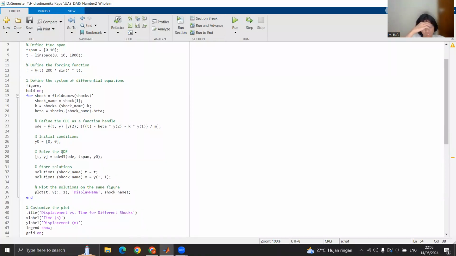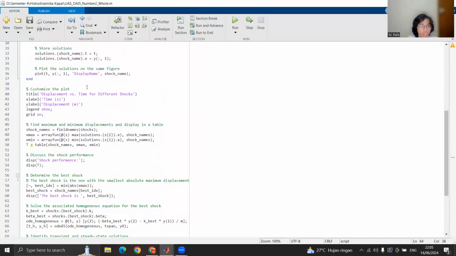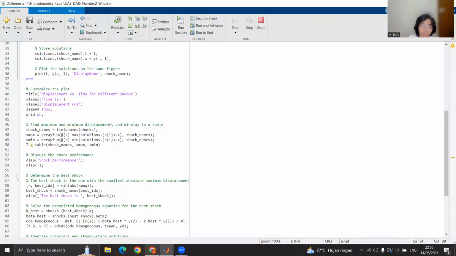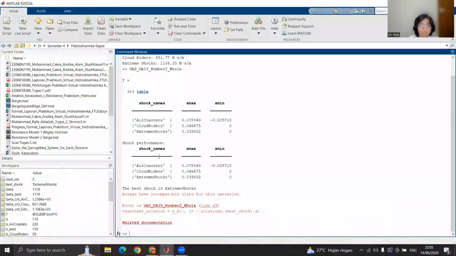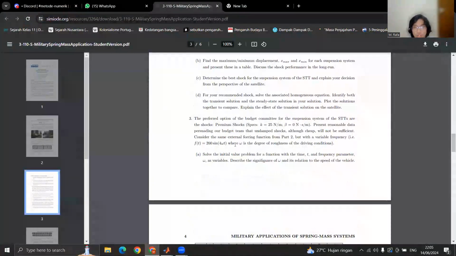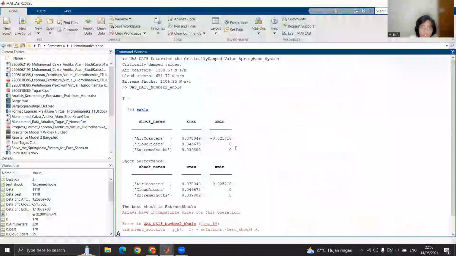To solve the ODE, like I said earlier, in MATLAB there's an ODE solver, ode45. And after that, I can plot the solutions. And that's going to solve sub-question 1. And for sub-question 2, I must find the maximum and minimum displacement for each suspension system. So in the MATLAB calculation,